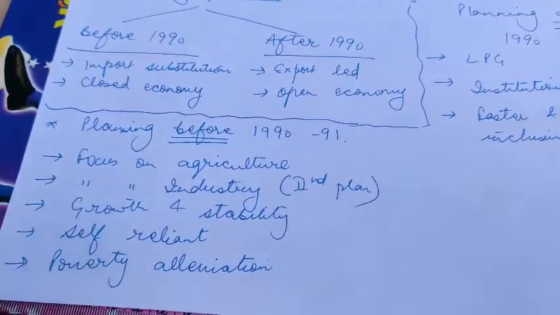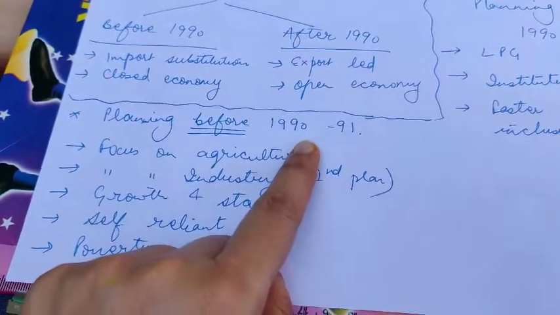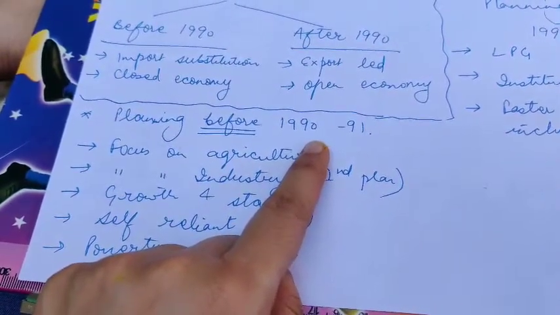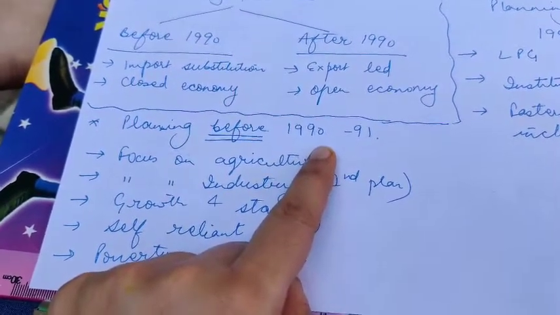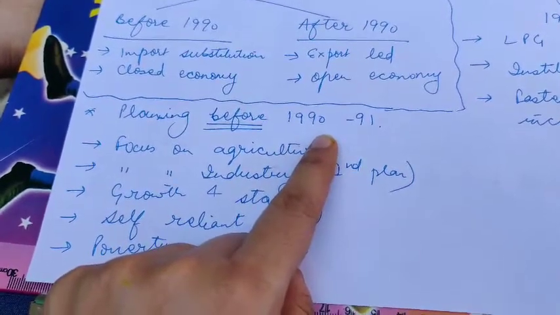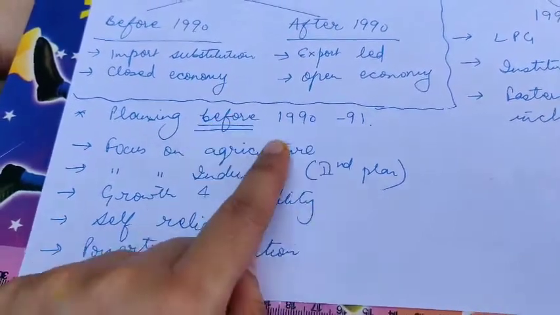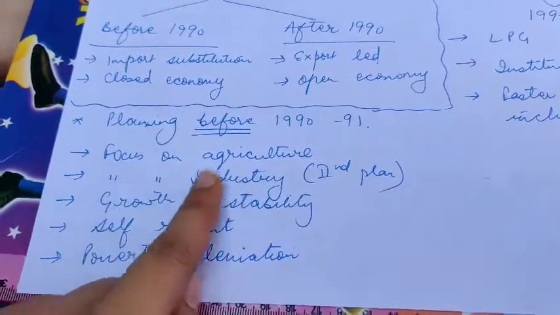I am not going into the plans as such: first plan, second plan, third plan. But we all know that till 1990 we had actually been done with 7 plans: first, second, third, fourth, 5, 6 and 7. Now between these plans we had 3 annual plans ranging from the year 1967 to 1970 because of the India-China war and Indo-Pak war that we have referred in notes.